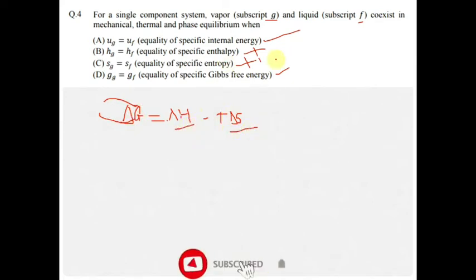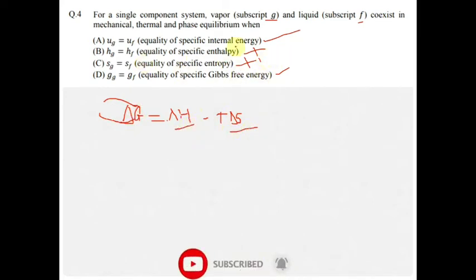Gibbs free energy is given as delta H minus T delta S. Hence these two options will directly get cancelled because delta G already involves these two terms.